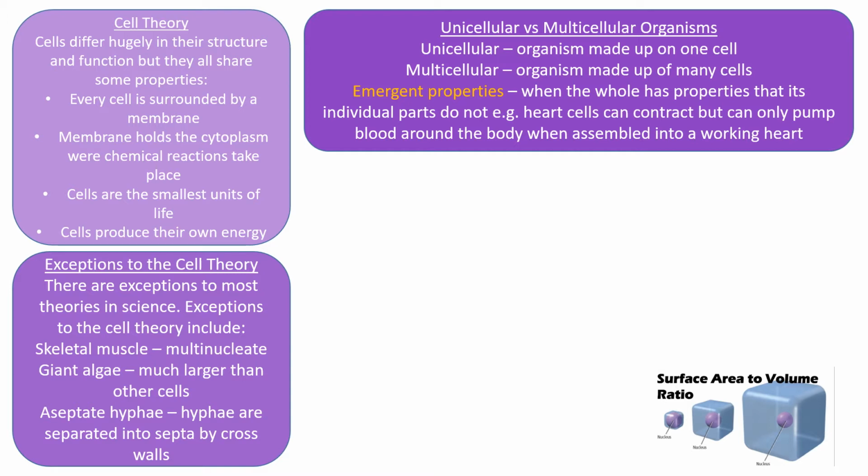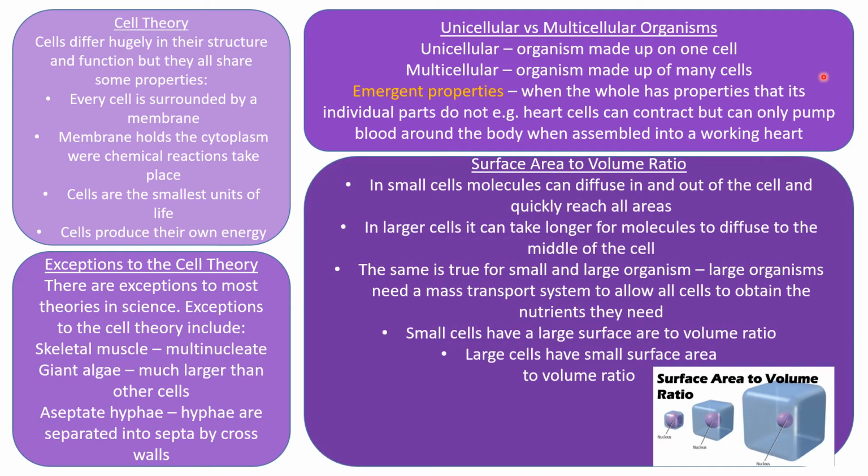One concept that's quite hard to get your head around is the concept of emergent properties within organisms. Emergent properties refers to the fact that the whole has properties that individual parts do not. A really nice example is the fact that heart cells have the ability to contract by themselves, but they can only actually pump blood around the body when assembled into a working heart. So the heart as a whole is more than the sum of its parts individually, because obviously the heart has functions that those cells don't have individually, and that's what we mean by emergent properties. You'll see that crop up in exam questions here and there.